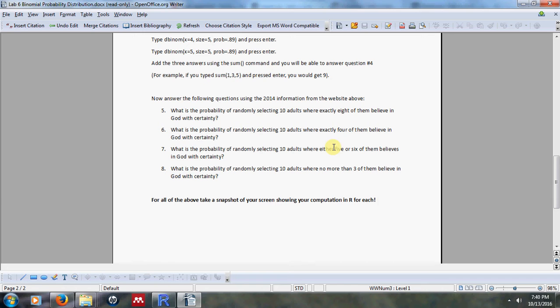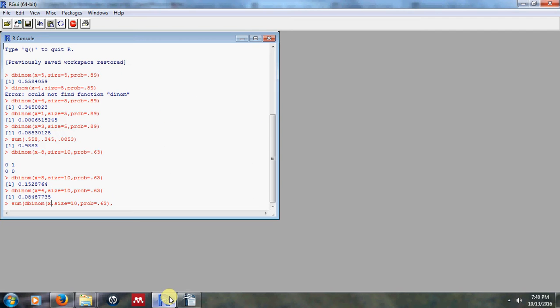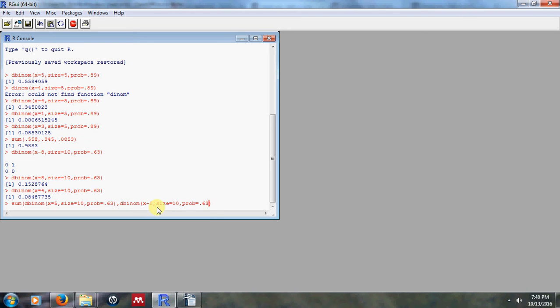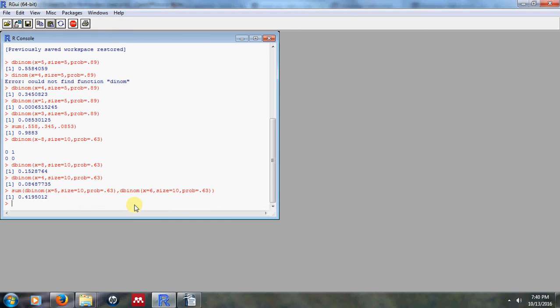We want to find out the probability that either 5 or 6 out of the 10. So we'll start with the 5, and then we'll copy, move our cursor over here, paste and make the correction, which is equals 6, and close that parenthesis. So we're going to add up this probability to this probability, and what do we get? 0.4195. So the probability that either 5 or 6 people out of the 10 will believe in God is 0.419502.